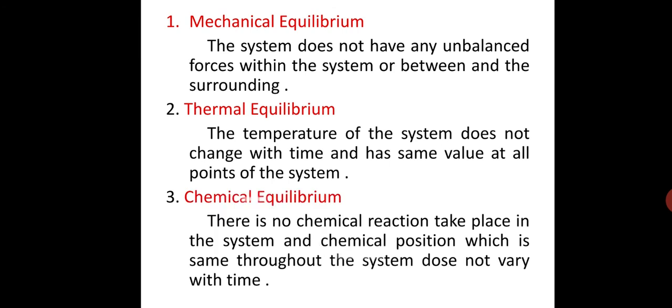And third, chemical equilibrium. There is no chemical reaction taking place in the system, and the chemical composition, which is the same throughout the system, does not vary with time. Thus, for a system to be in thermodynamic equilibrium, it is necessary that the system be in mechanical, thermal and chemical equilibrium simultaneously. In thermodynamics, we study systems which are in thermodynamic equilibrium.